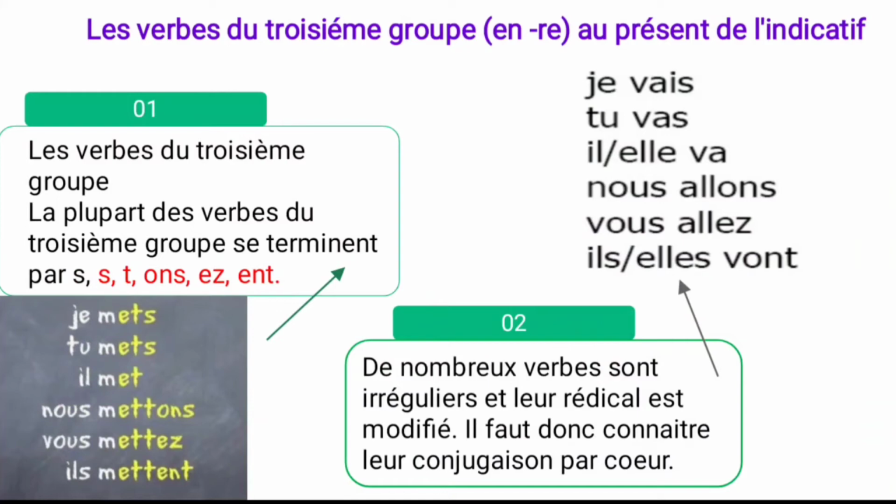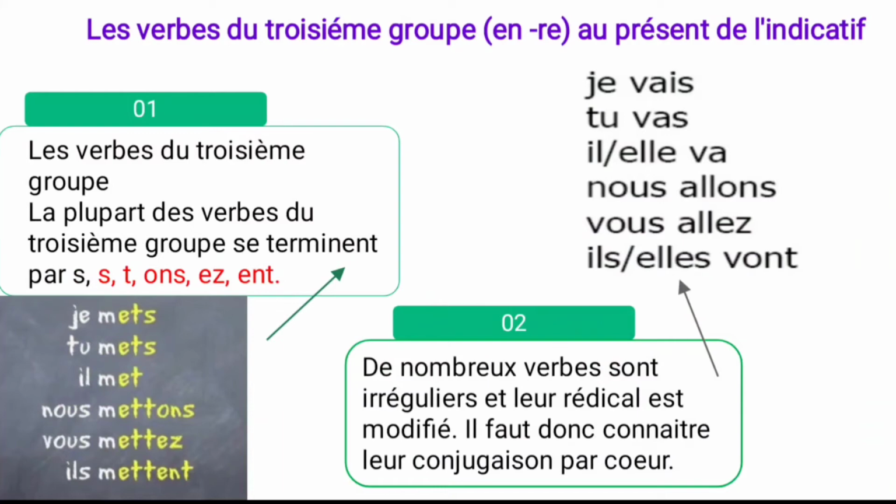And move to the second one. De nombreux verbes sont irréguliers et le radical est modifié. Il faut donc connaître la conjugaison par cœur. So most of the verbs are irregular and their spelling is changed. We must therefore know their conjugation by heart. For an irregular verb, the spelling is different. We should not add the endings for irregular verbs.